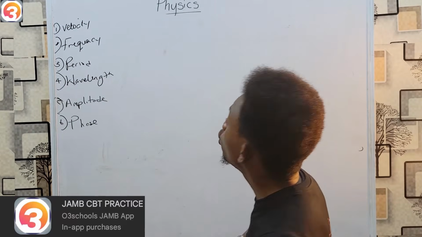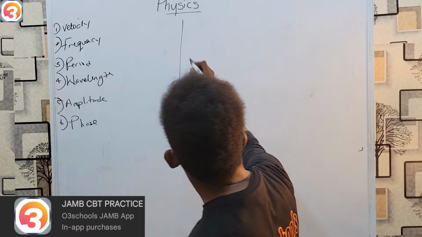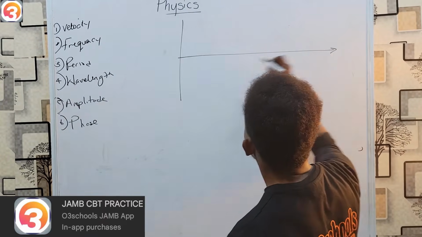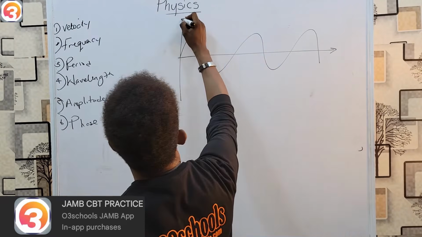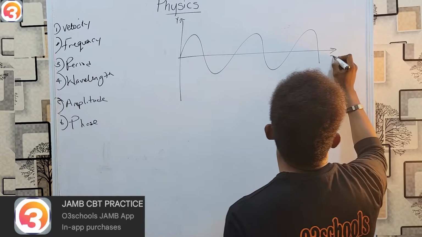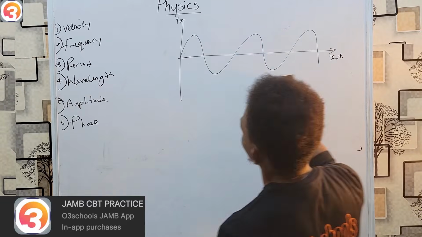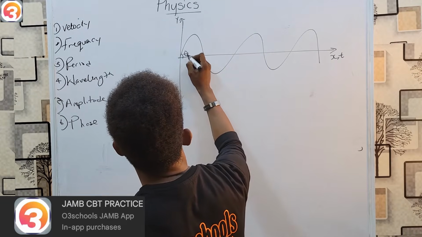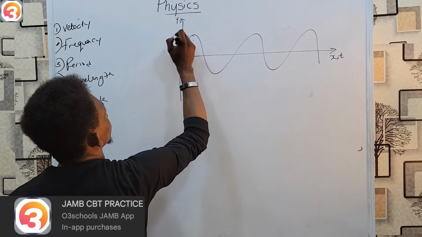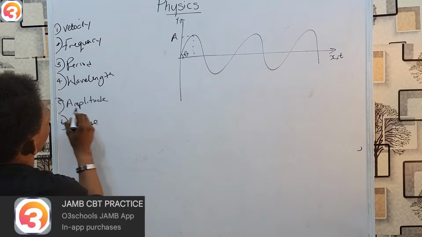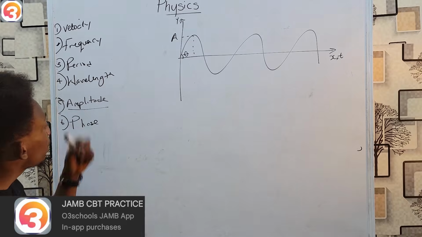Let's start off by drawing the simplest representation of a wave. If this is the wave, this is your y-axis. This is both the x and time axis. There's an angle here, theta. Then this maximum distance. So let's start off simply with amplitude.